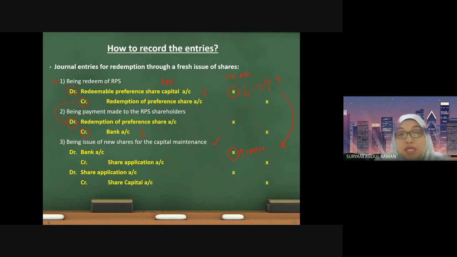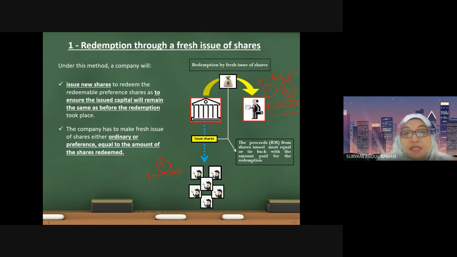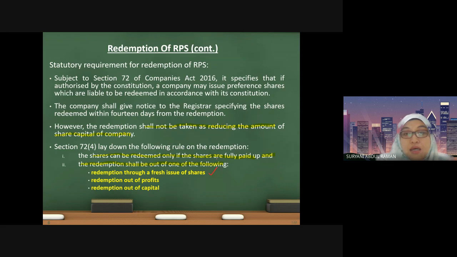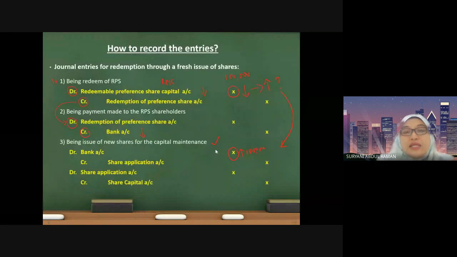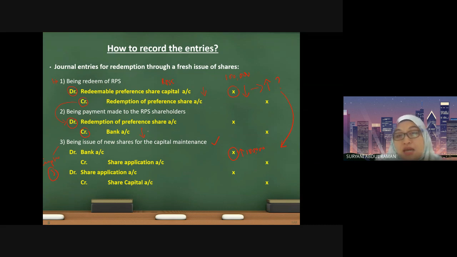In doing so, we are going to do the first method. The first method is by issuing shares. So how to record the issue of shares? Remember, this is what we learned in chapter 3. The steps already learned in chapter 3, you just have to replace according to the transaction.